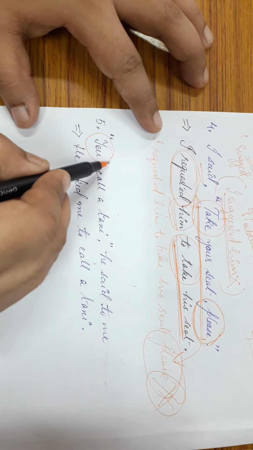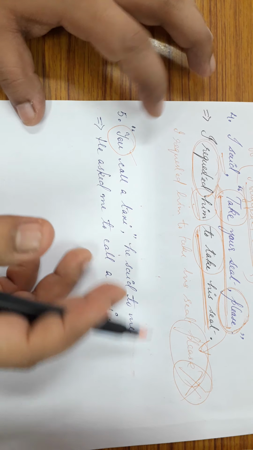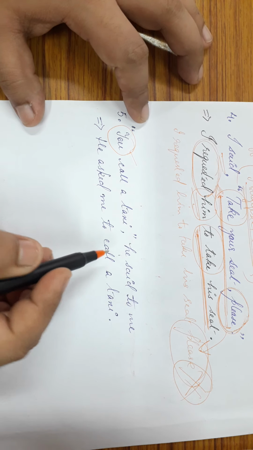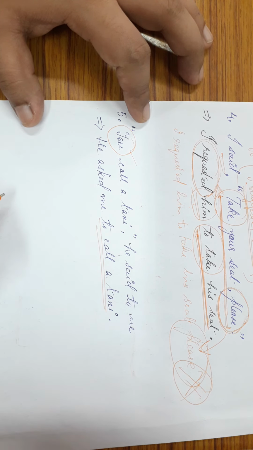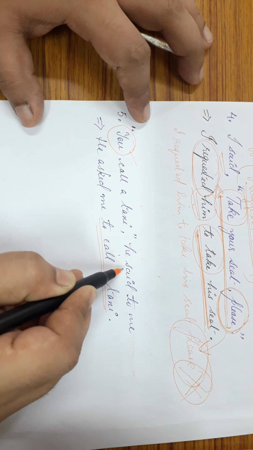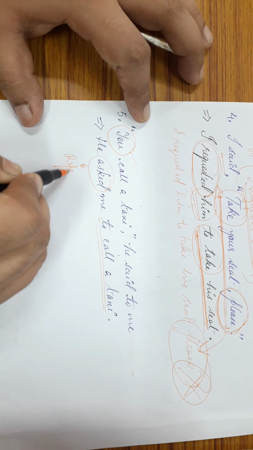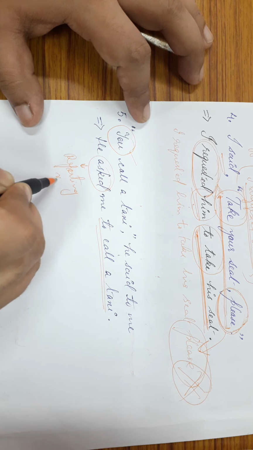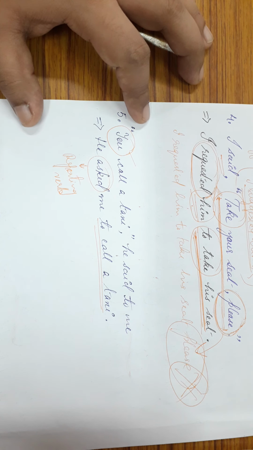We can simply omit the subject. How? When we convert this kind of imperative sentence into indirect speech, it simply becomes, he asked me to call a taxi. That is the reporting verb I have taken here, asked, because the speaker is asking me to simply call a taxi.